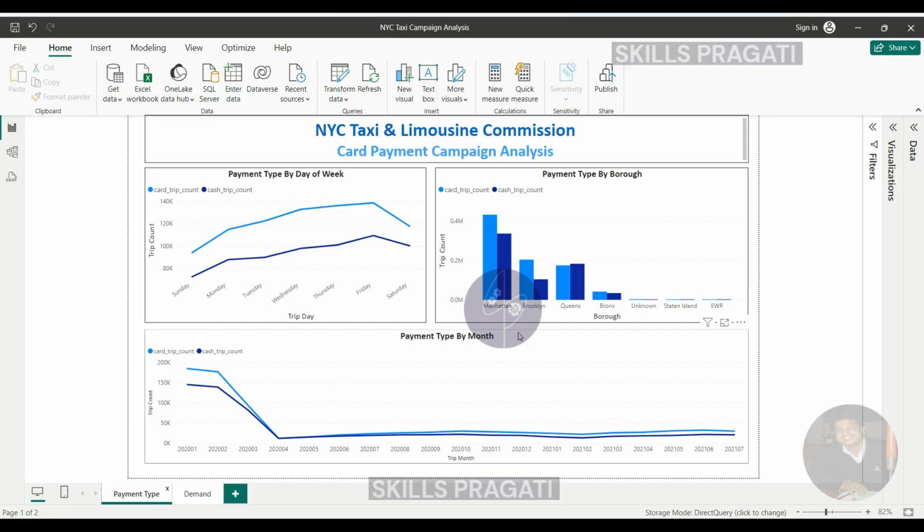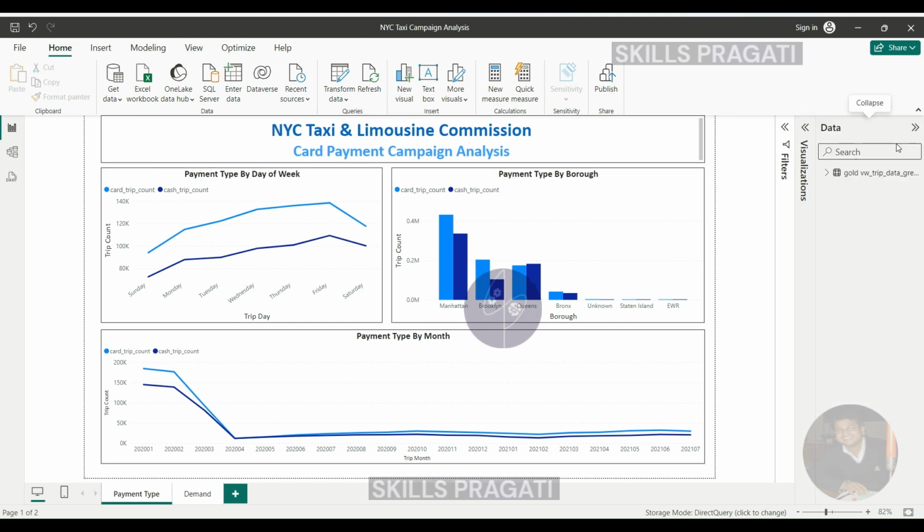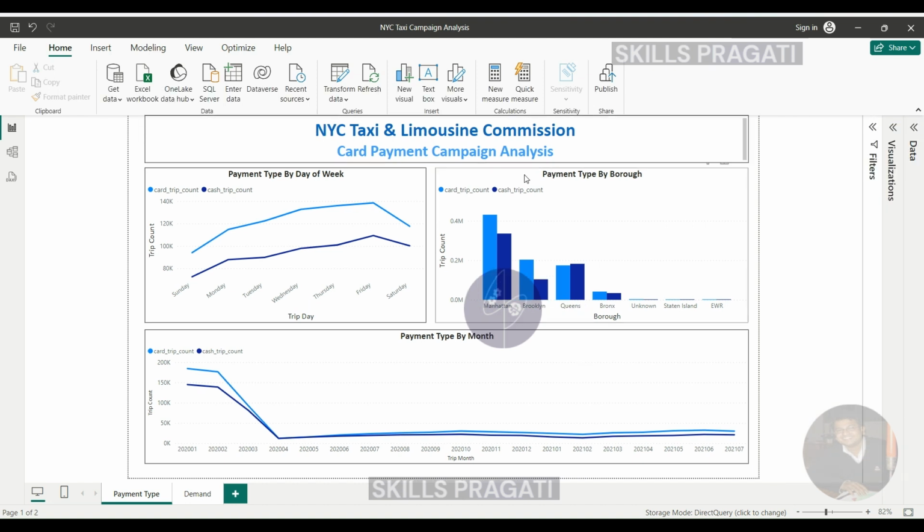Here we are in Power BI Desktop. As you can see here, I've created a new report and I've called it NYC Taxi Campaign Analysis. So let me now walk you through the report. The report is powered by the same view that we created, which is the VW Trip Data Green in our gold layer, because if you remember, that's the one we created in order to satisfy these requirements when we did the transformations.